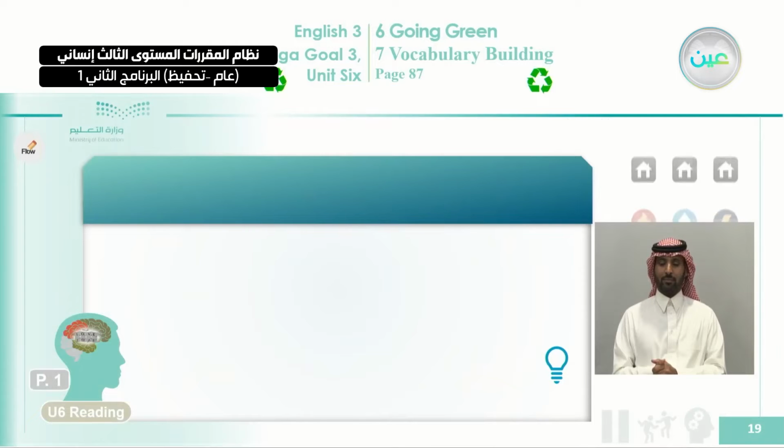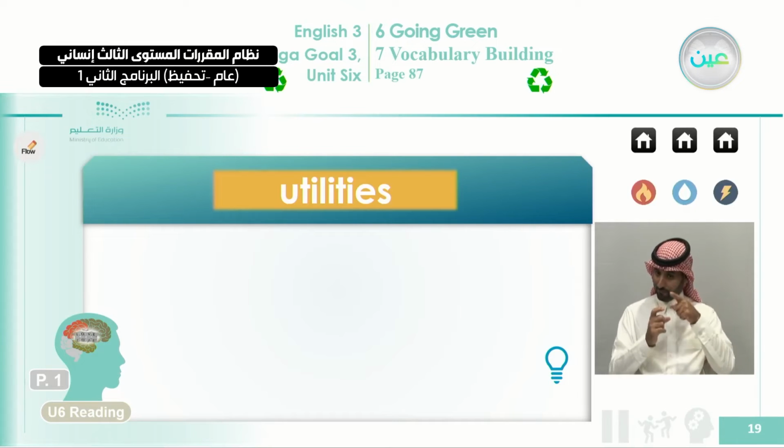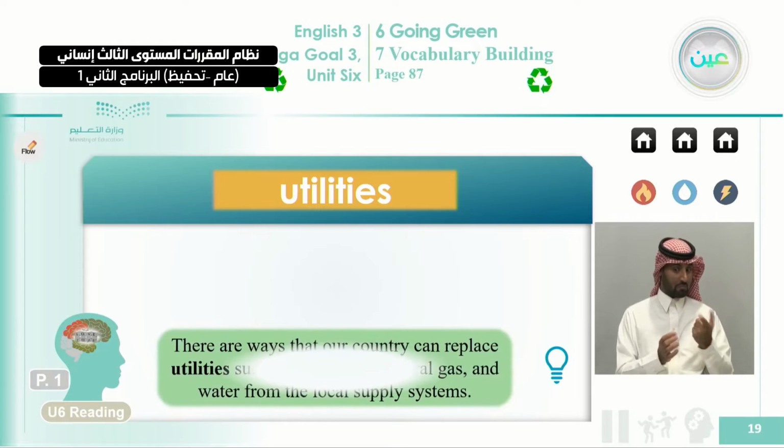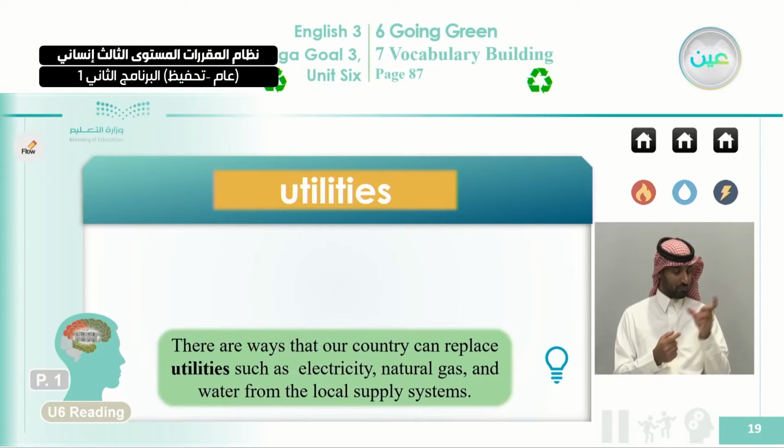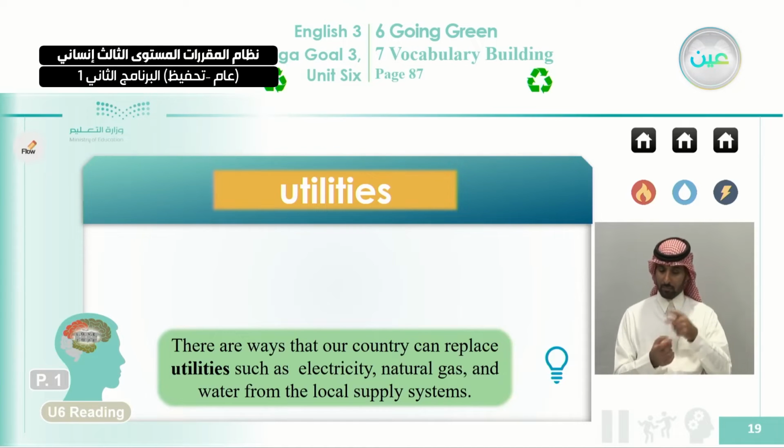Let's review the vocabulary. Look at this one now. We will review the vocabulary in the same way we used to. We'll give you the picture, and we'll give you the word and how the word is contextualized, and the part of speech. You need to know what part of speech the word is, and also you need to learn how to define this. So now we're talking about utilities. We call these things, you can see in the picture now, utilities. There are ways that a country can replace utilities such as electricity, natural gas, and water from the local supply system. So what is utilities?